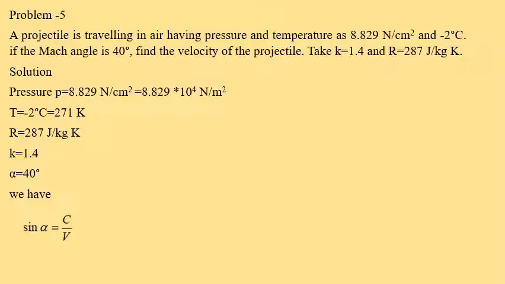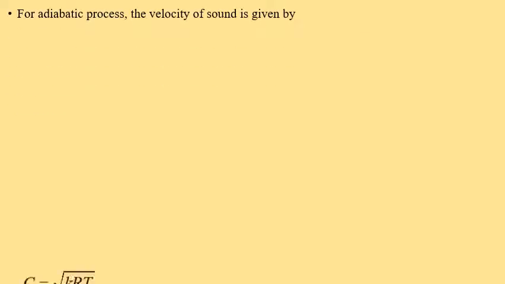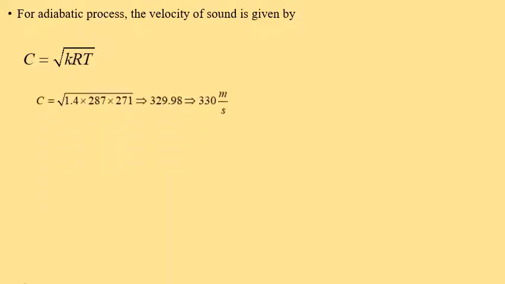By using this relation we can find the velocity of the projectile, but first C, the velocity of the sound, is calculated by using the expression C is equal to square root of KRT. Then substituting these values of K 1.4, R is equal to 287 and T is equal to 271, the velocity of sound is equal to 330 meter per second.